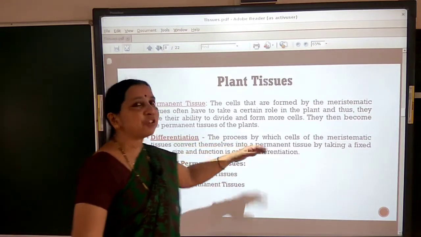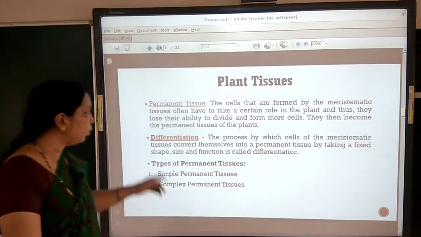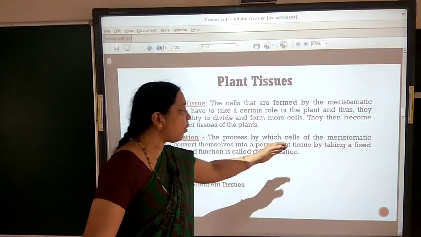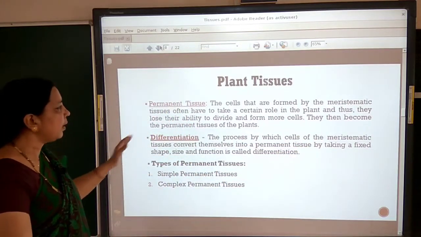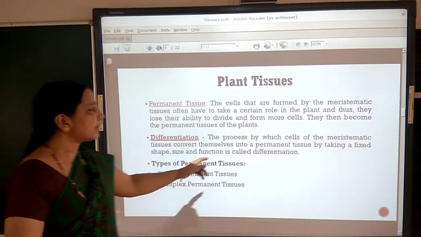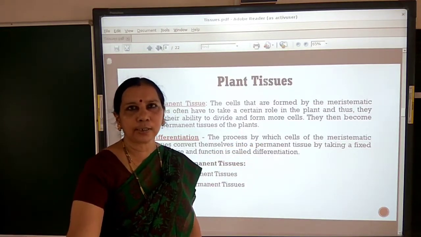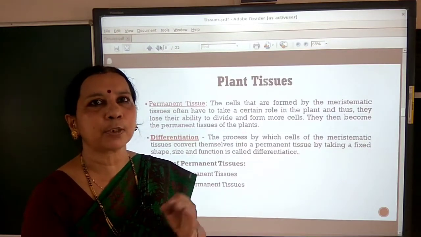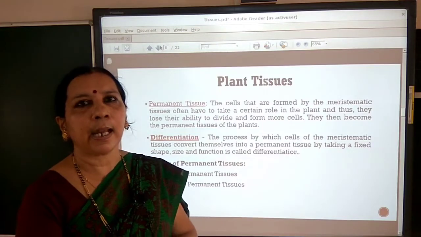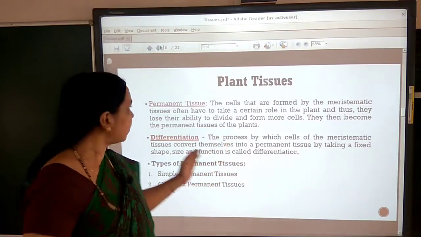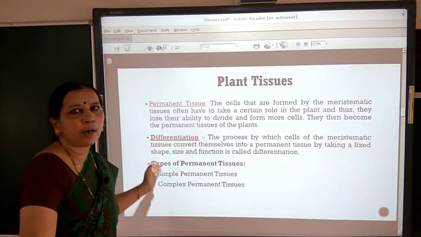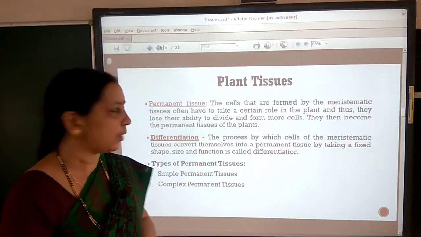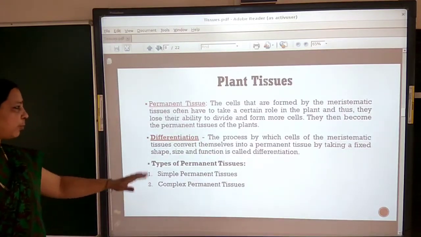The process by which cells of meristematic tissues convert themselves into a permanent tissue by taking a fixed shape, function and size is called differentiation. Now let us see the types of permanent tissues.